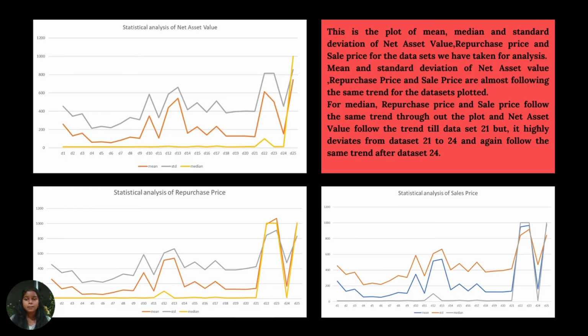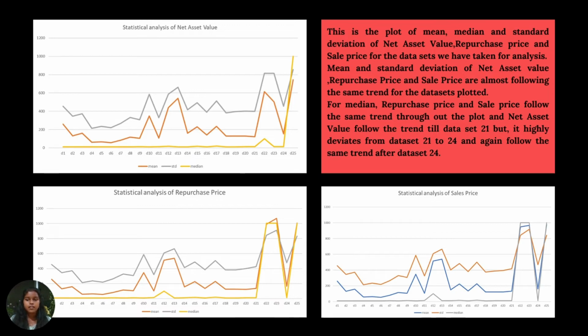We have plotted the mean, median, and standard deviation of net asset value, repurchase price, and sale price. From this, we can see that the mean and standard deviation of net asset value, repurchase price, and sale price are almost following the same trend for the datasets plotted.